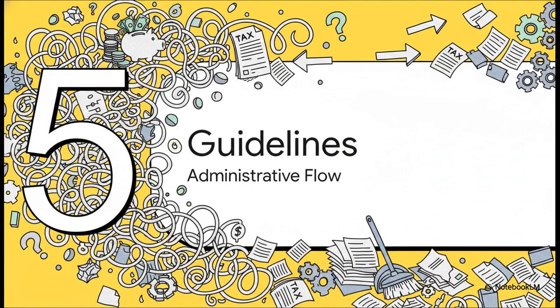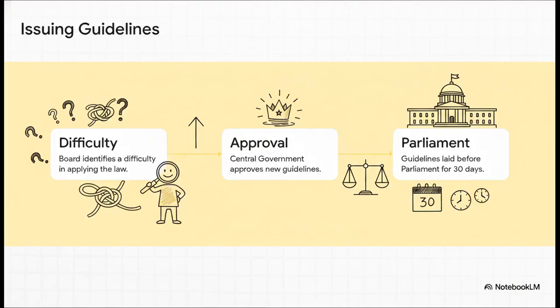Finally, Section 5, the administrative guidelines. Because, let's be real, implementing tax law perfectly on day one is almost impossible. So subsections 4 and 5 act as bureaucratic safeguards. Here is the natural administrative flow. Step 1. If there's a genuine practical difficulty in applying these deemed transfer rules, the board can step in. Step 2. With the prior approval of the central government, the board issues official guidelines to smooth things out.